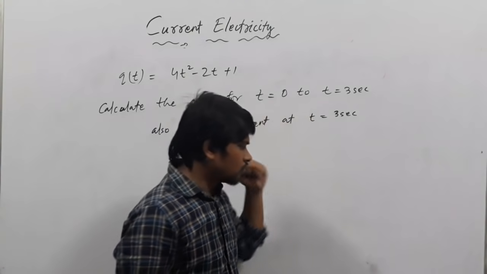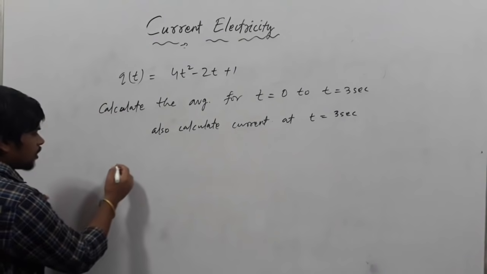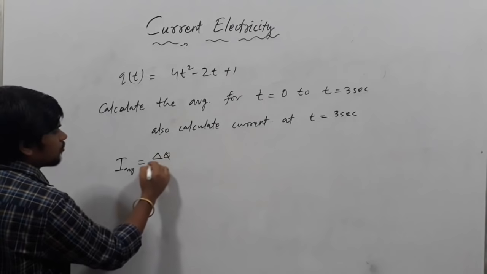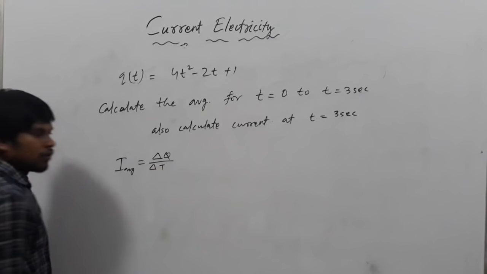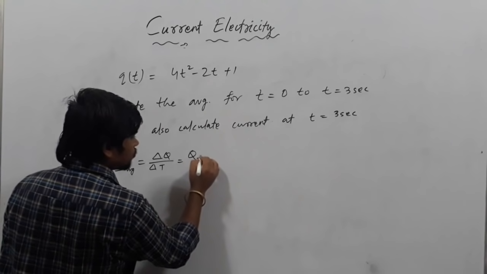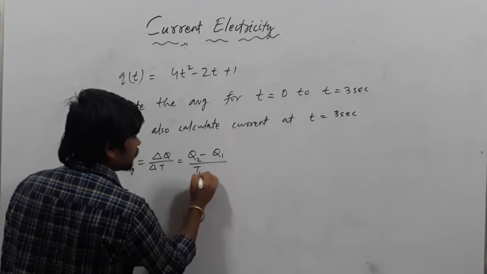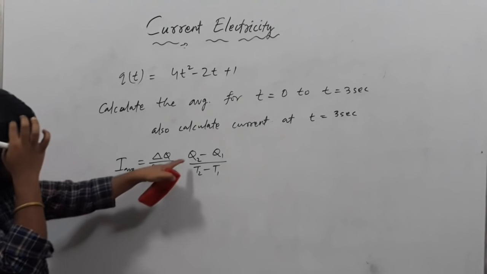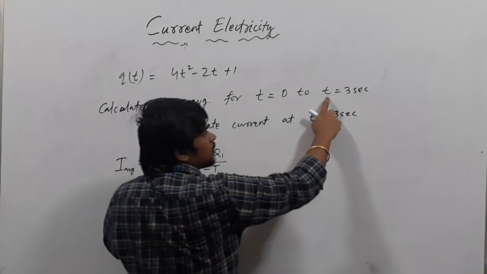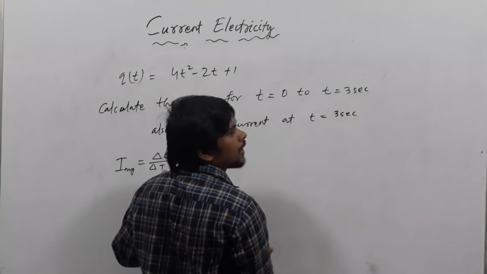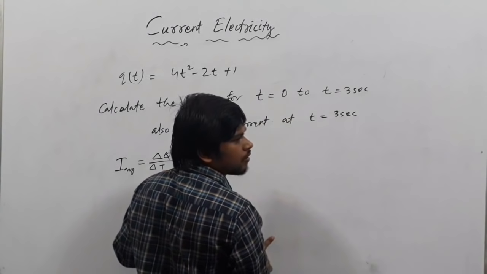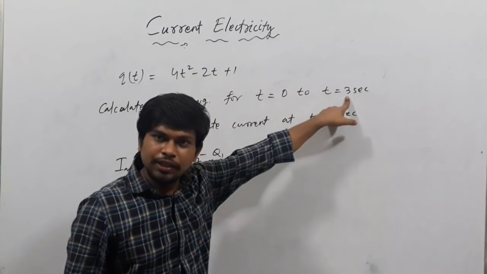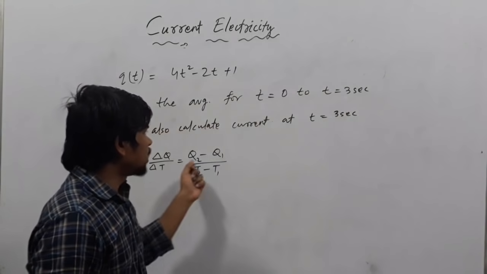Average current. So to calculate that current, you know the I average formula. What is that formula? Delta Q upon delta T, that can be written as Q2 minus Q1 by T2 minus T1. Just before we studied. So write Q2, here T2 is how much? 3 second, and T1 is 0 second. So find the charge. How much charge is there at t equals 3 second? Then find the charge at t equals